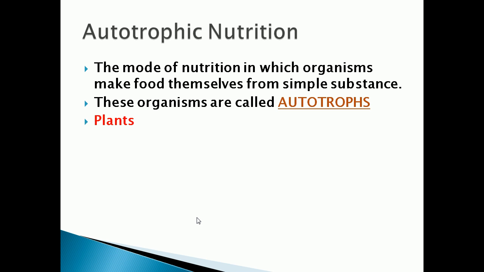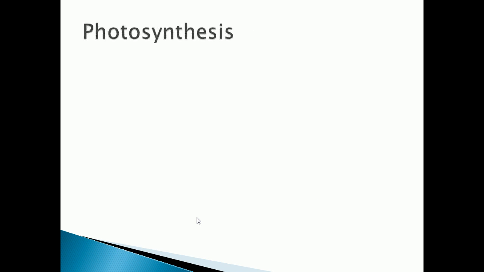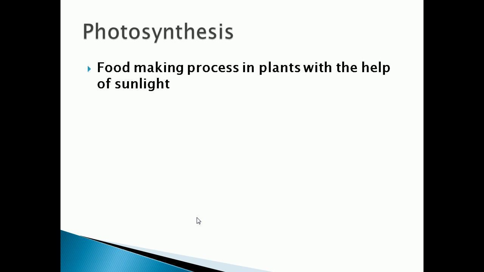An example of autotrophs is plants. Plants can prepare their own food, isn't it? We know that plants prepare their own food by the process called photosynthesis. Now we will see what is meant by photosynthesis. Photosynthesis is a food making process in plants with the help of sunlight.